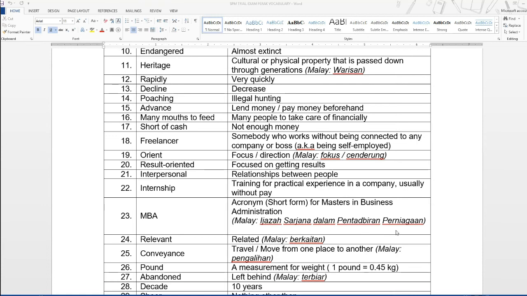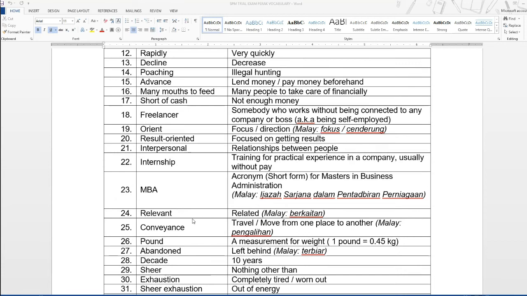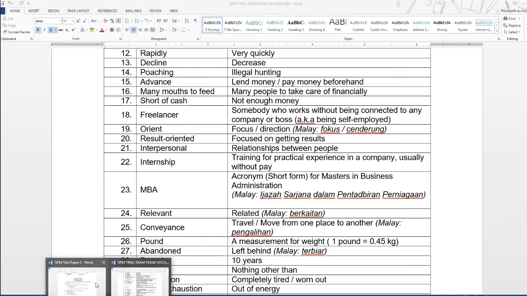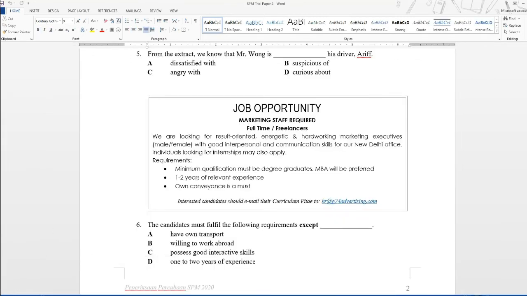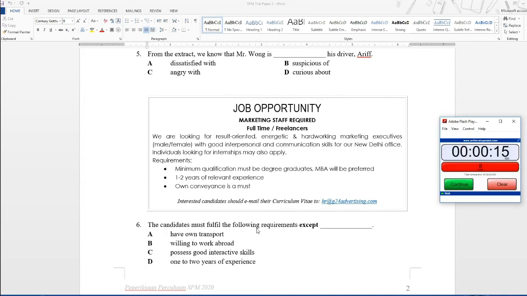Ijazah sarjana dalam pentadbiran perniagaan. Okay, so next one. Relevant. What is relevant? Related, berkaitan. Conveyance, meaning you can travel or you move from one place to another on your own. In other words, you can say something like pengalihan. So, now that you know the words, I am going to give you 15 seconds. Which criteria must the candidates have except for one of these statements? Alright, so starting now.